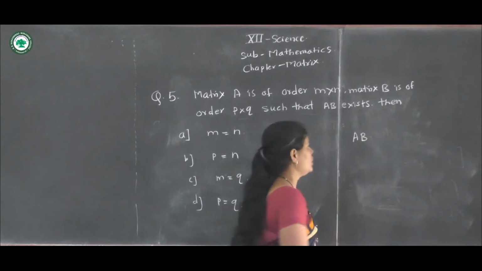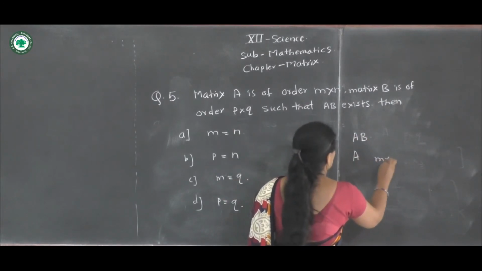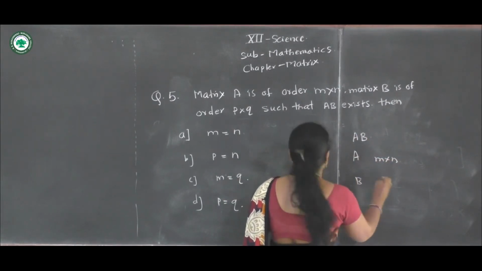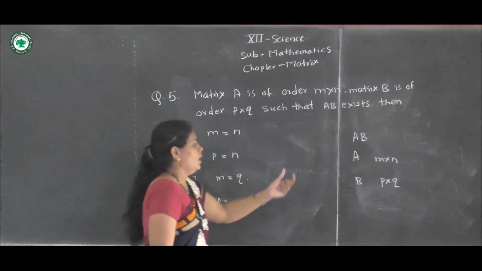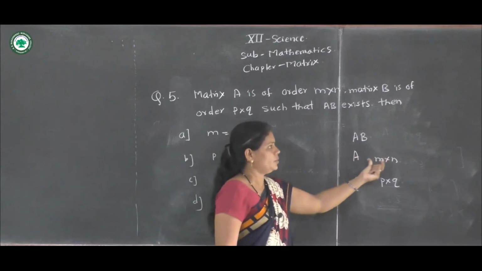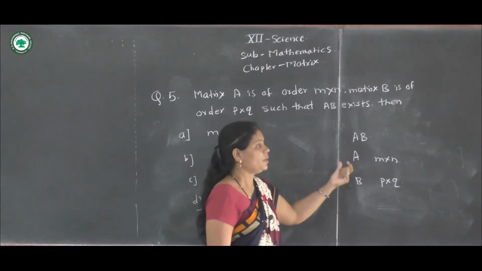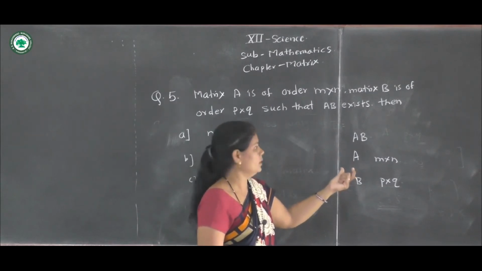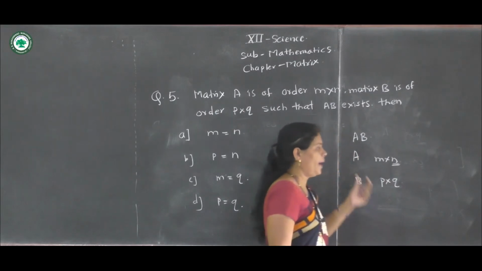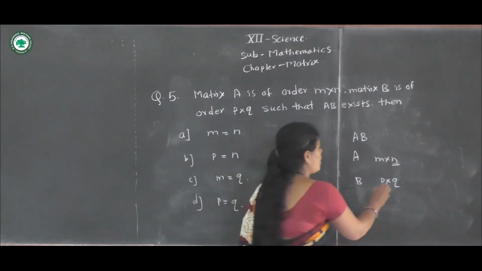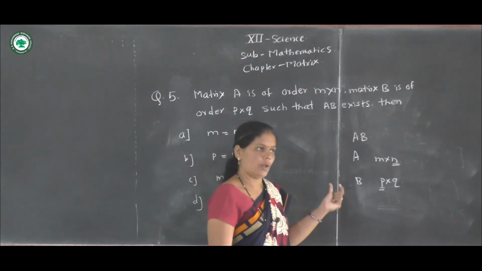Multiplication is possible when the number of columns of matrix A and the number of rows of matrix B are equal.